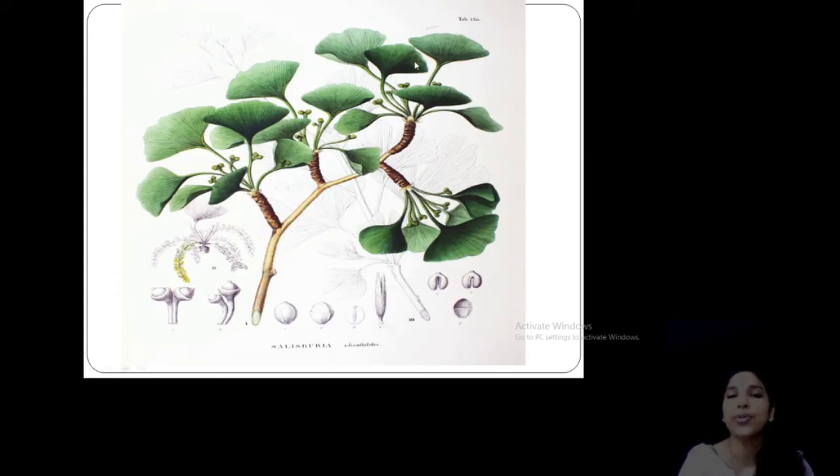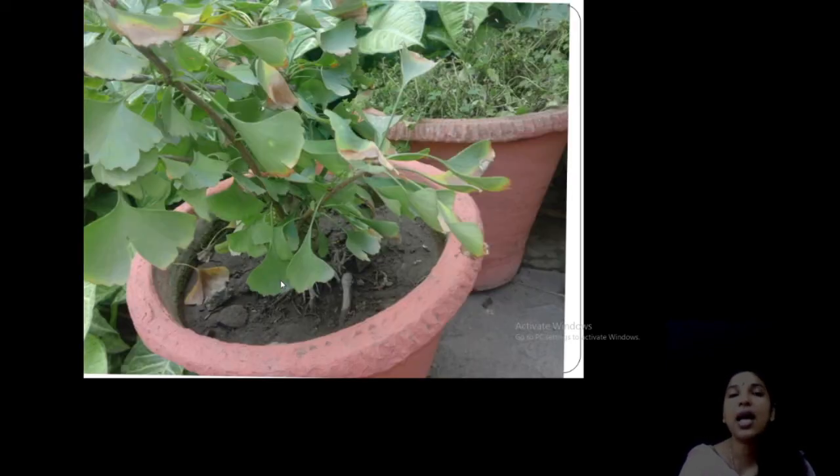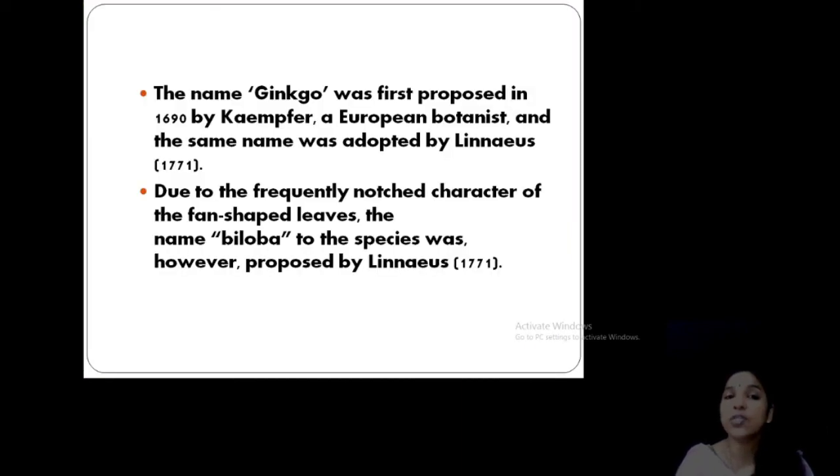I already told you the leaf is fan shaped and semicircular, with petioles, and dwarf shoots and long shoots are present. This photo was taken by me at Delhi University 3 years back, and this plant is growing there in the campus. Like this we can also grow it in our area when we get the shoot stock of Ginkgo biloba. The name Ginkgo was first proposed by Kaempfer, a European botanist, and the species name was adopted by Linnaeus.